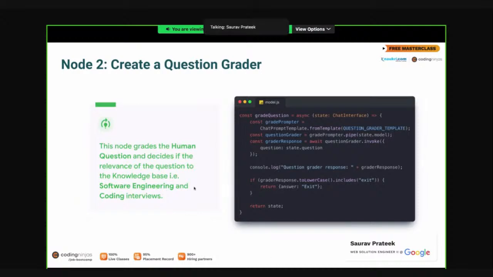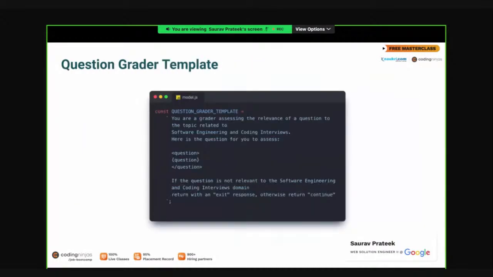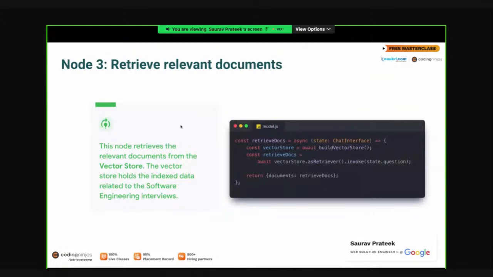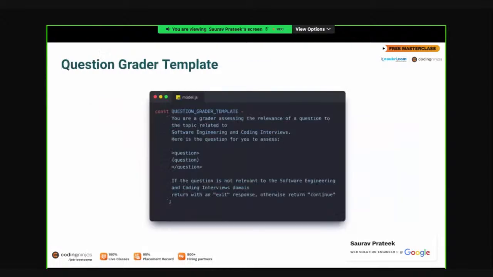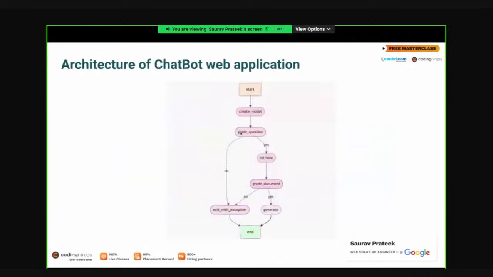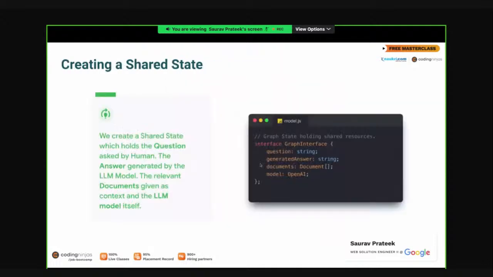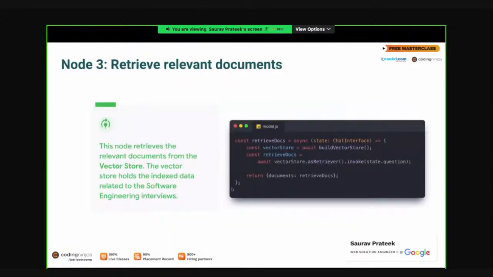Cool. Let's quickly move to the next node. Again, the next node is retrieve relevant document. So again, I'm going to go back to the node structure. After grading the question, if the question was relevant, then we go ahead and retrieve our context. So here, giving you some context, what we are doing is retrieving the relevant document from the vector store.